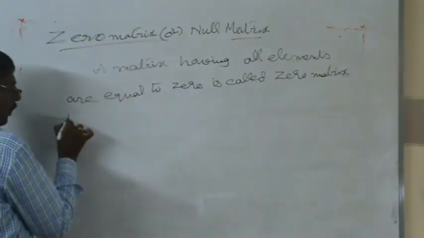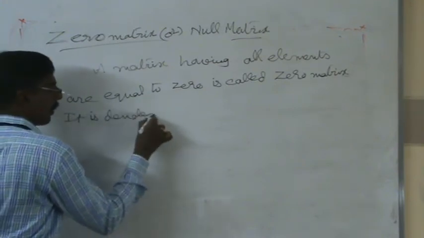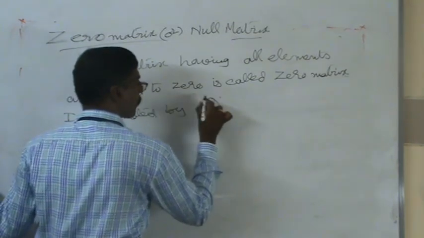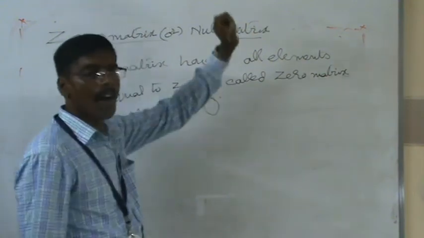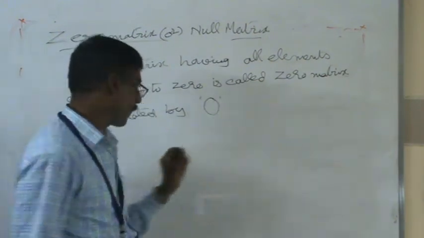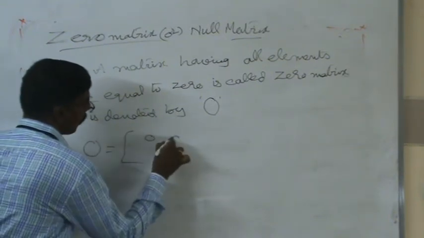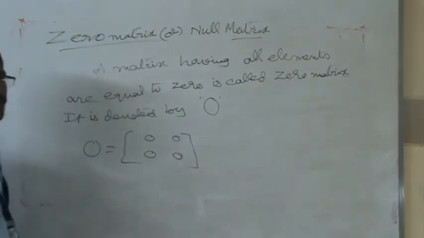It is denoted by capital letter O. Zero matrix or null matrix: a matrix having all elements equal to 0. For example, the matrix 0, 0, 0, 0 is a null matrix or zero matrix.